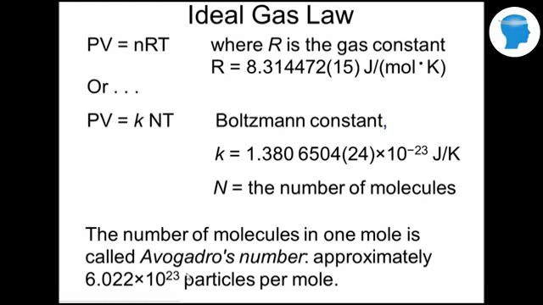So if you know the number of molecules, you need to use the one with the Boltzmann constant, whereas if you know the number of moles, you're going to have to use PV equals nRT. And again, the number of particles or molecules in 1 mole is 6.022 times 10 to the 23rd particles. That's Avogadro's number.